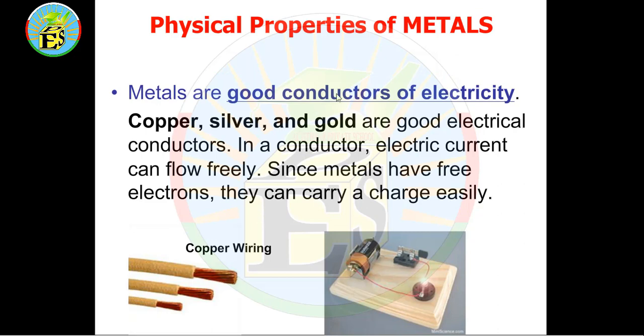Metals are good conductors of electricity. Copper, silver and gold are good electrical conductors because they also have free electrons. In a conductor, an electric current can flow freely since metals have free electrons. They can carry a charge easily. Copper is a good conductor. We use copper in wires to conduct electricity.